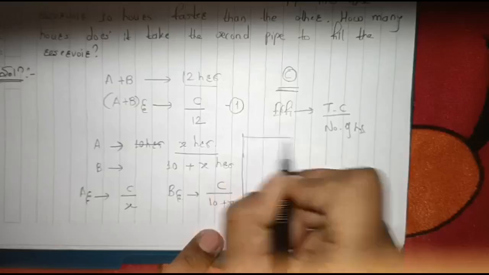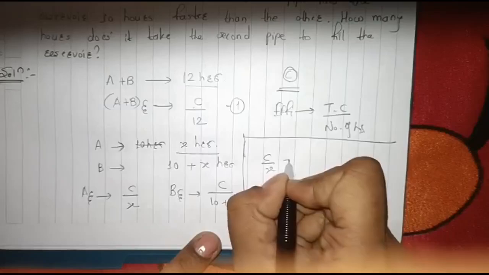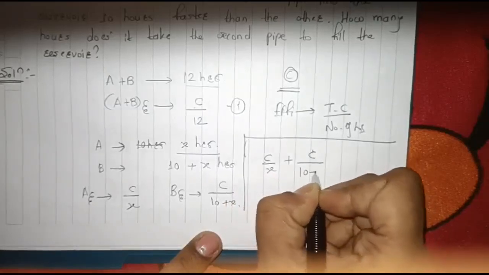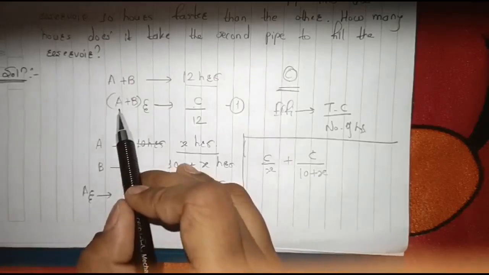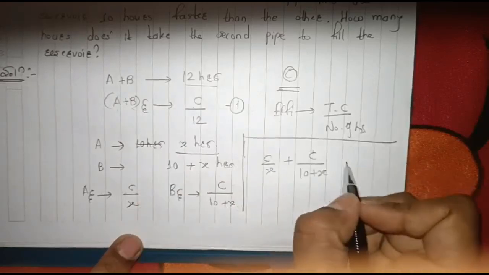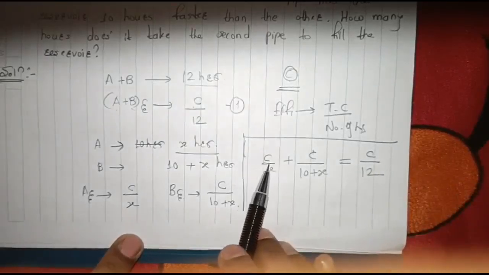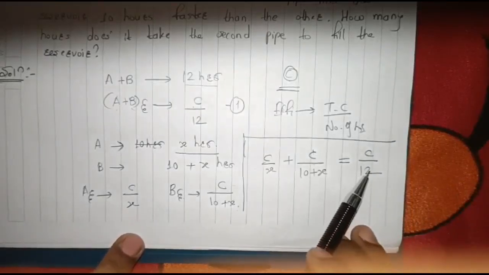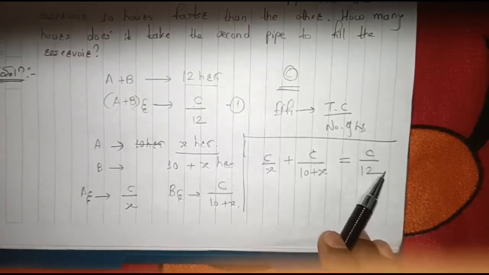So now substituting this, we will get C by X plus C by 10 plus X, right? So C by X here, C by 10 plus X in the place of B, which is equal to C by 12. Why? Because this is efficiency, this is efficiency, and this is efficiency. This is A's efficiency, this is B's, and this is A plus B's, right?